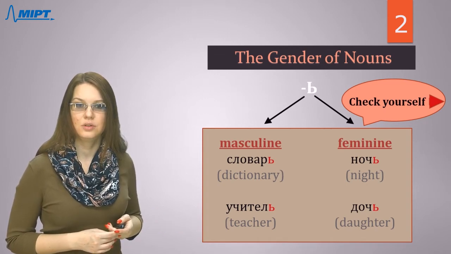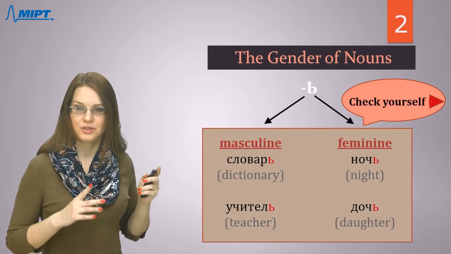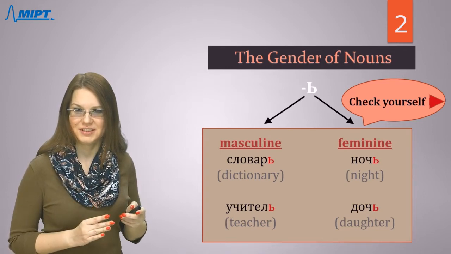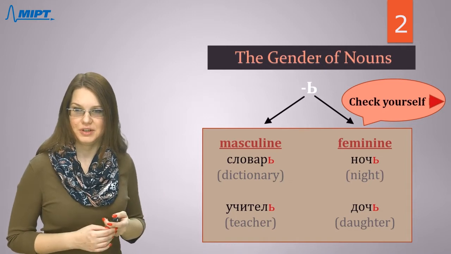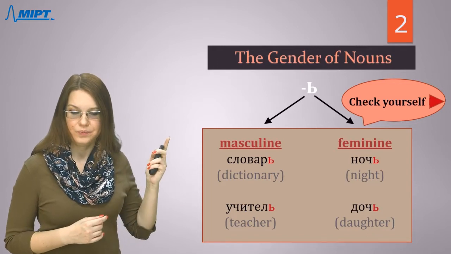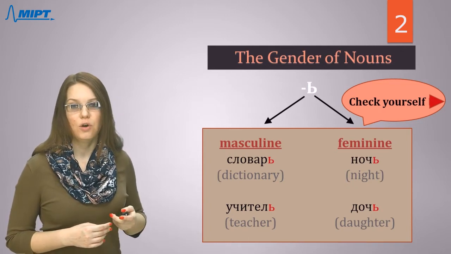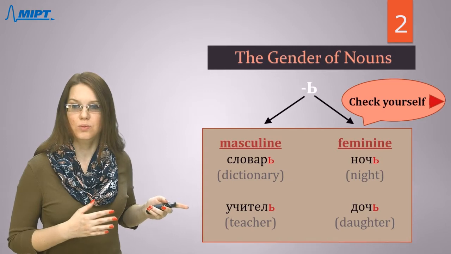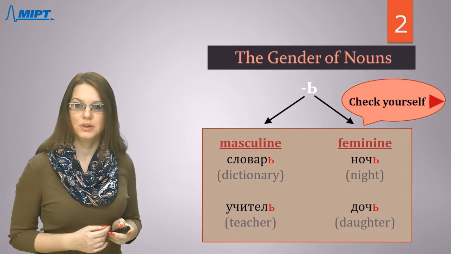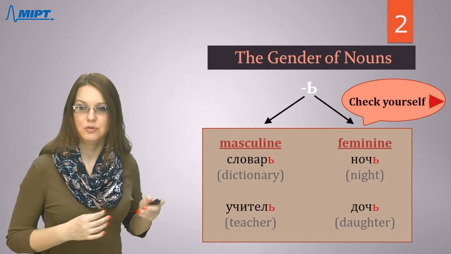Ночь, дочь. These 2 nouns are feminine. So let's try to memorize them, and you will use possessive pronouns, for example, and adjectives according to gender of these nouns. So, словарь, учитель are masculine, дочь, ночь are feminine. Of course, it's not all words which have the last letter soft sign. We have more words with the last letter soft sign, but we will learn them a little later. Just now, please understand the logic.